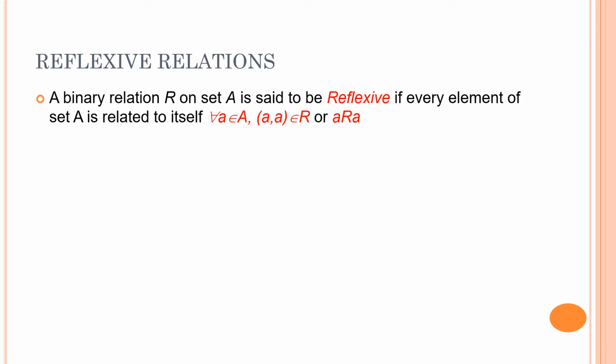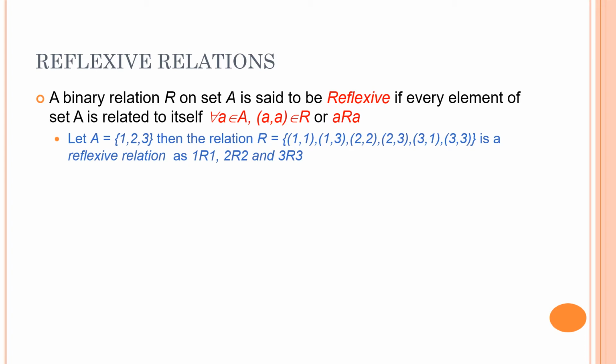You can see over here this particular symbol, this means "for every". What it means is, for every element a belonging to the set A, (a, a) should belong to the relation, or in other words, a should be related to a.